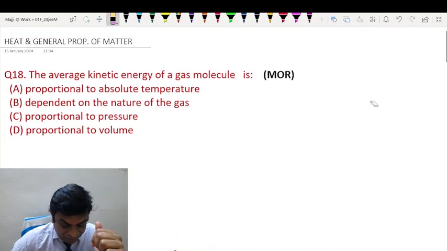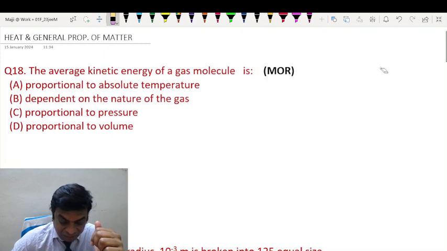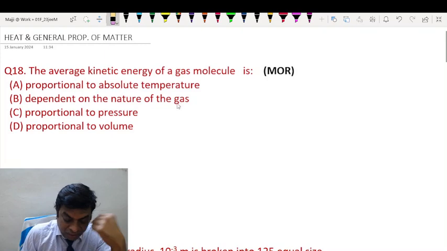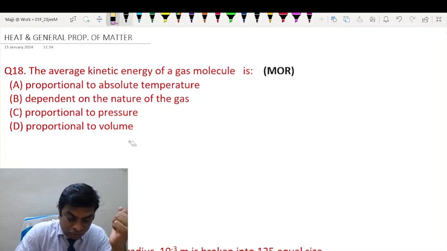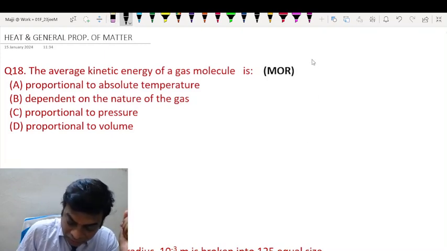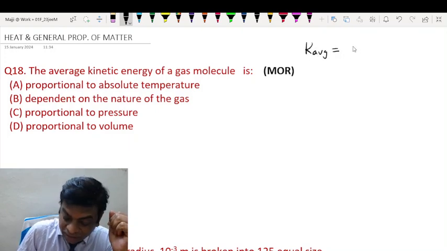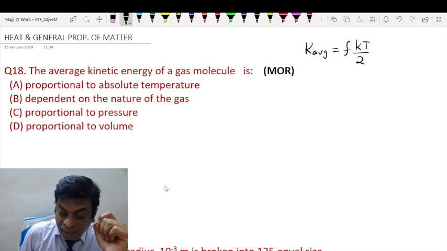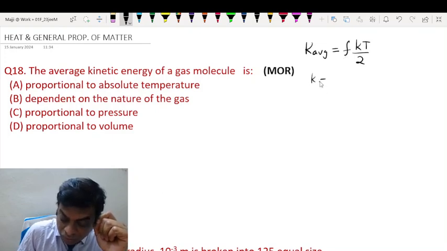Right. So question number 18: the average kinetic energy of a gas molecule is proportional to absolute temperature, dependent on nature of gas, proportional to pressure, proportional to volume. Now here, the average kinetic energy of a gas molecule is basically, per degree of freedom, kT by 2. And if F is the degrees of freedom, it is FkT by 2, where k is the Boltzmann constant.